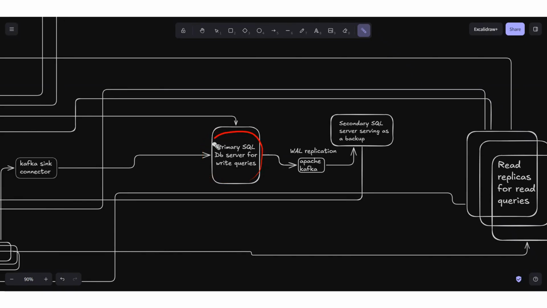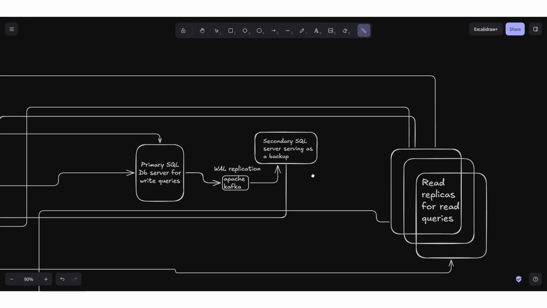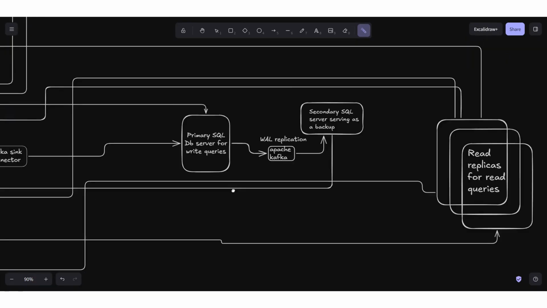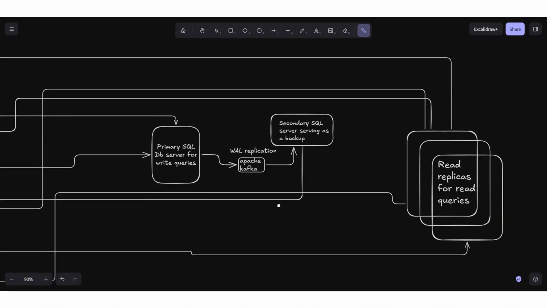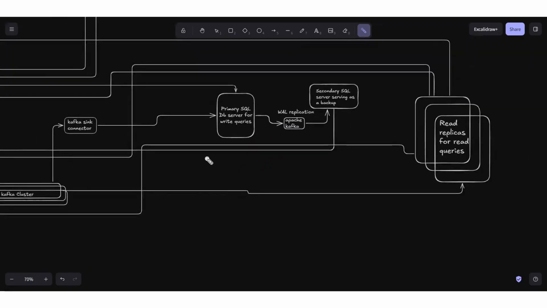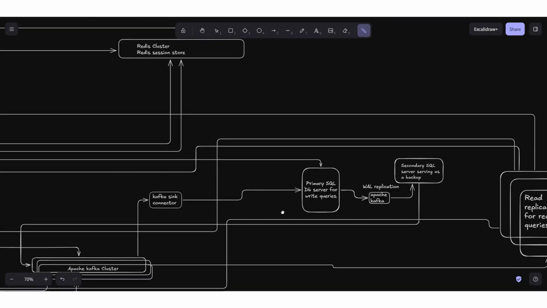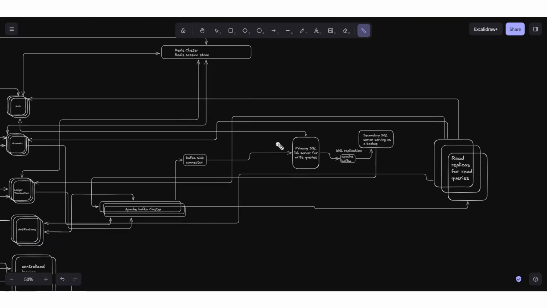That primary SQL server will be present in one primary region, and then there will be another region, a disaster recovery cluster or region, and we will keep our backups in that region as well. That disaster recovery region will contain a copy of the whole primary SQL database server. The traffic will still be routed to the primary region and not to the disaster recovery region. But the disaster recovery region will contain the backups of all the main components which have our sensitive data.